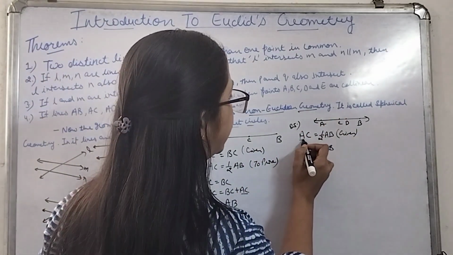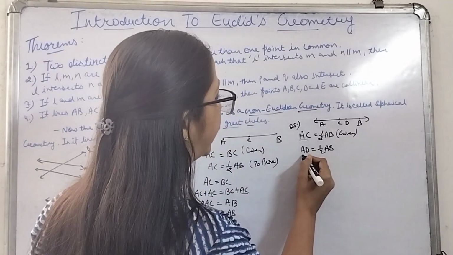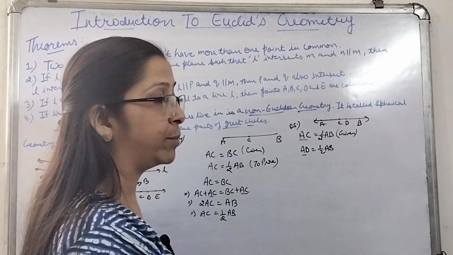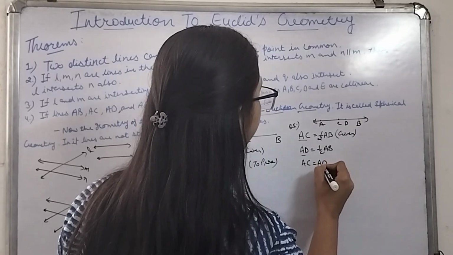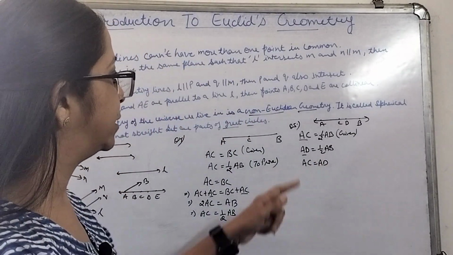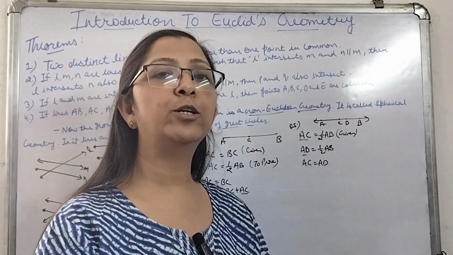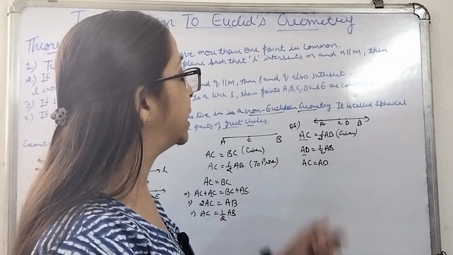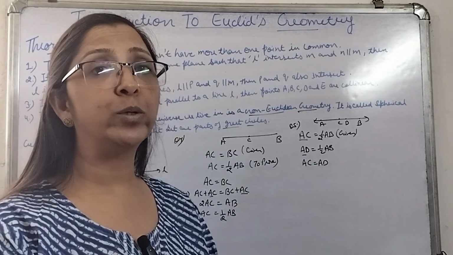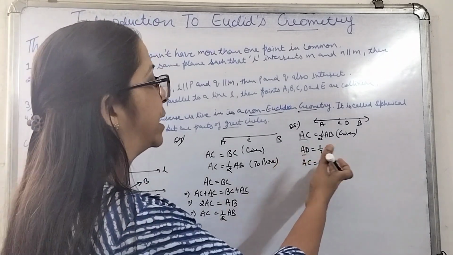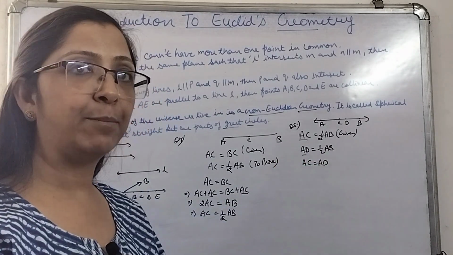If AC is equivalent to half of AB and AD is even equivalent to half of AB, that simply means AC will be equivalent to AD. And if AC is equivalent to AD, that simply means C and D are going to coincide. They are not two different points, they are the same point only.